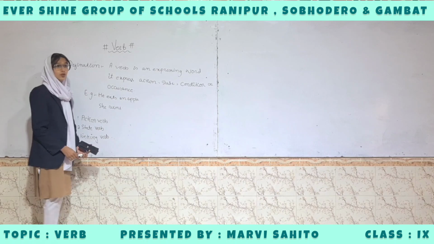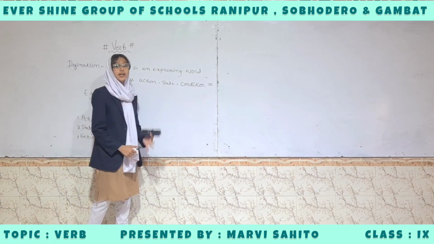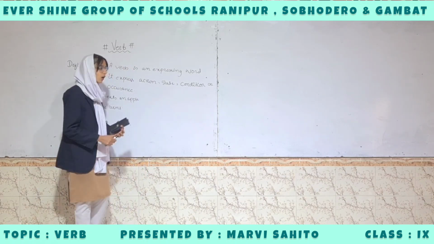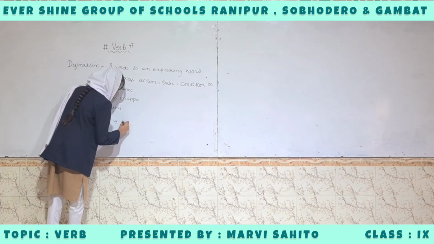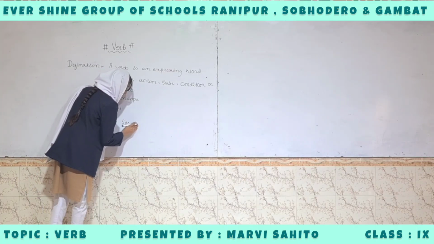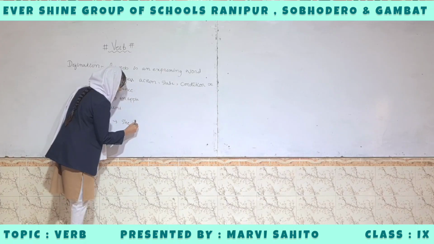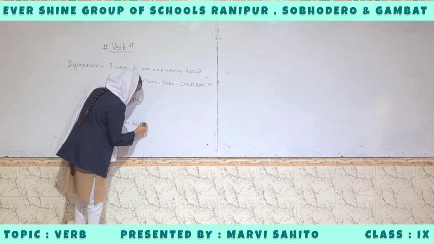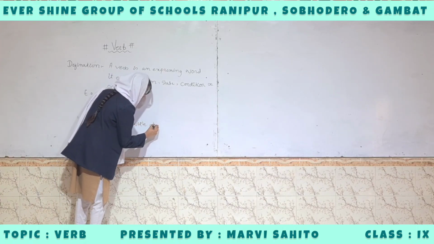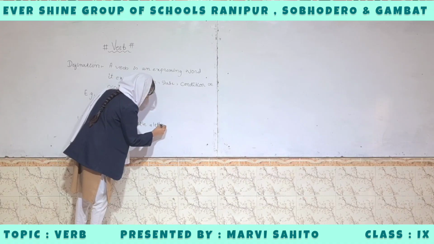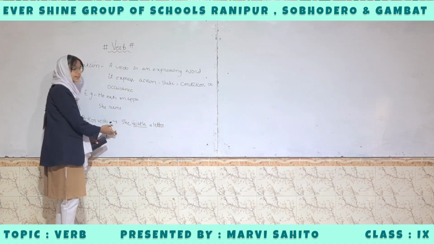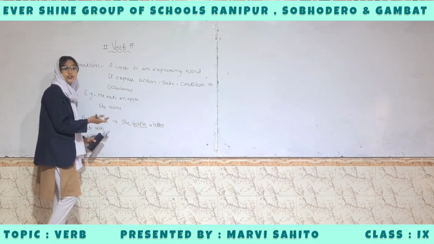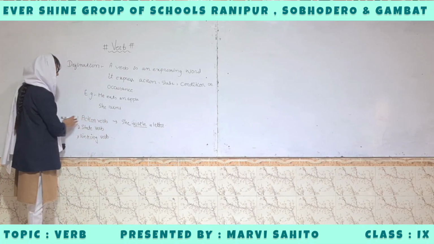Action verb. The action verb is a verb that represents an action. For example, she writes a letter. Here, write is an action verb that represents that she does something.